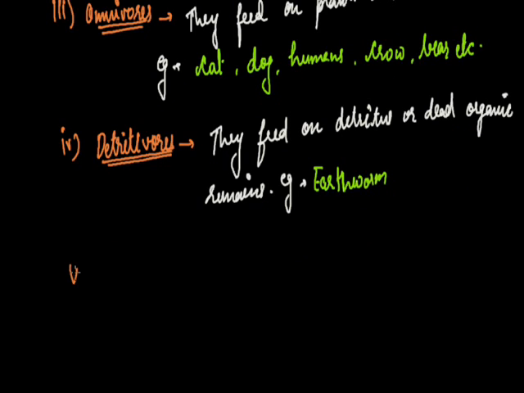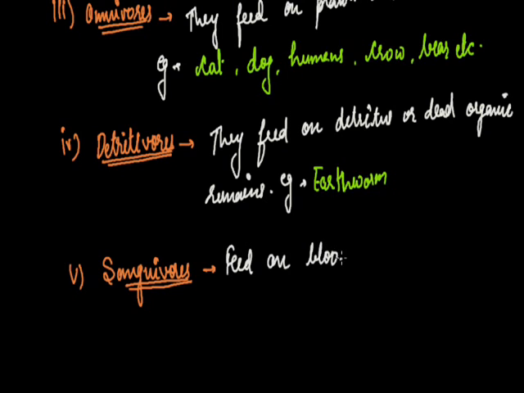The fifth category is sanguivores, and sanguivores are those animals that feed on blood. For example, leech and female mosquito.